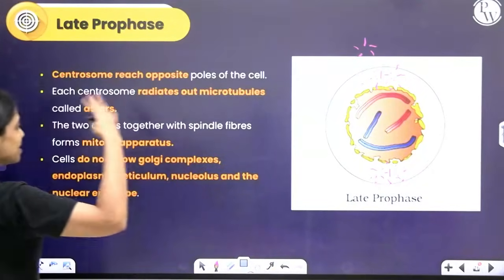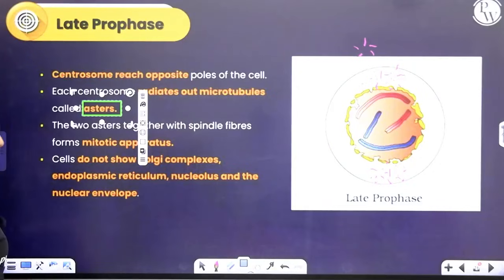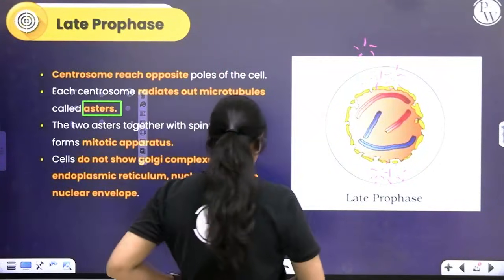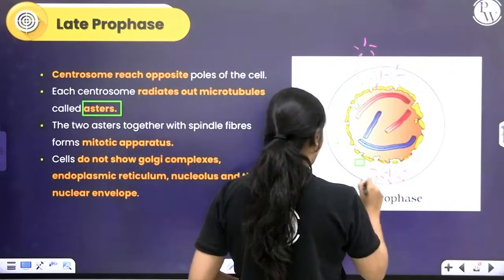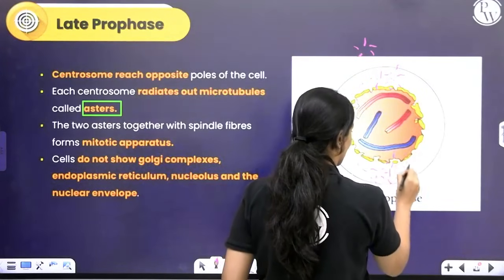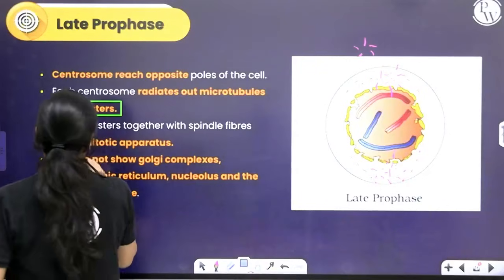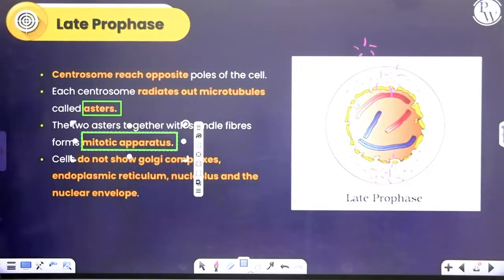Okay, so it starts radiating out microtubules which we will call the asters. These asters, along with the spindle fibers that it's forming from both the poles, form what we call the mitotic apparatus.